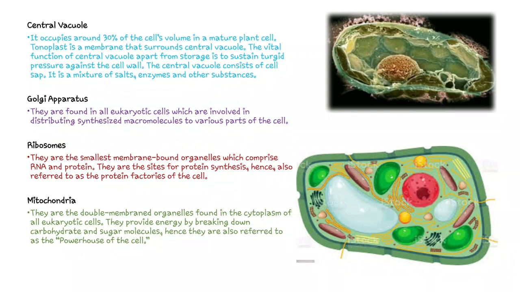I hope you are clear about what cell theory is, what cells are, what the parts of the cells are, and all about the history of cell biology, normal plant and animal cells, and what organelles are in them. I also highlighted the basic function of each and every organelle. In our next video, I'll be dealing in detail with the structure and function of each and every organelle that I described today. So let's see you in the next video. Don't miss it. You may find some important information in the next video.